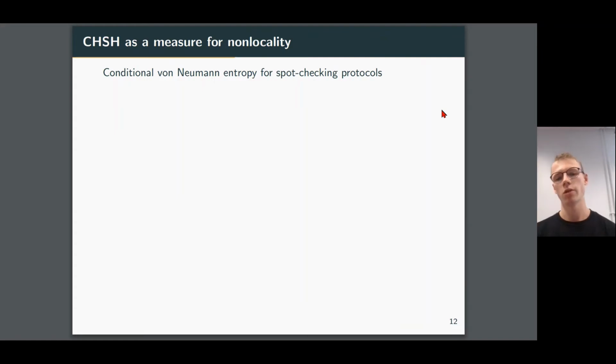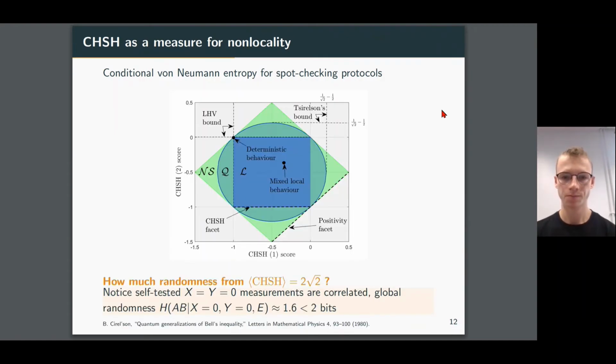So what's the measure of randomness that we'd like to use for our protocols? This will be the conditional von Neumann entropy, which is particularly useful for spot checking protocols. And this will tell us about the uncertainty in the outputs A and B, given two particular inputs, for example, x equals 0 and y equals 0.